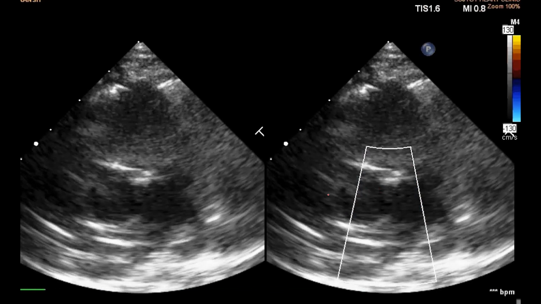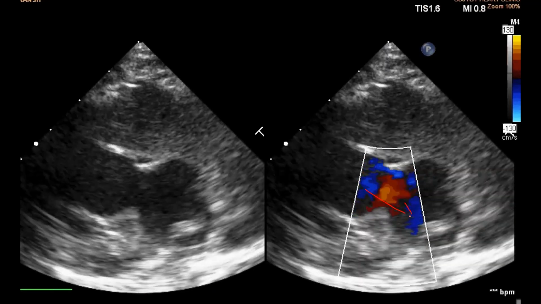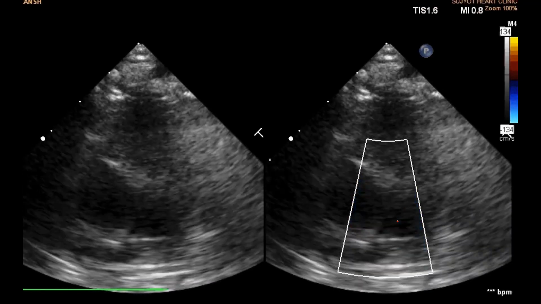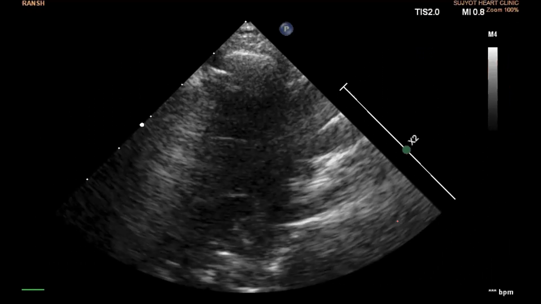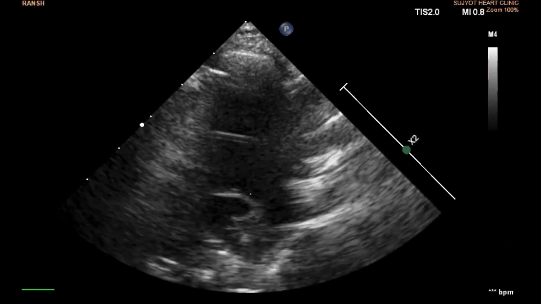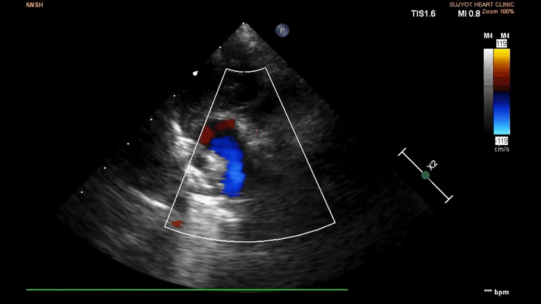And this is a demonstration of flow, left to right flow, aorta to PA flow, again aorta to PA flow in another slightly different view. This is aortic arch. This is retroaortic innominate.